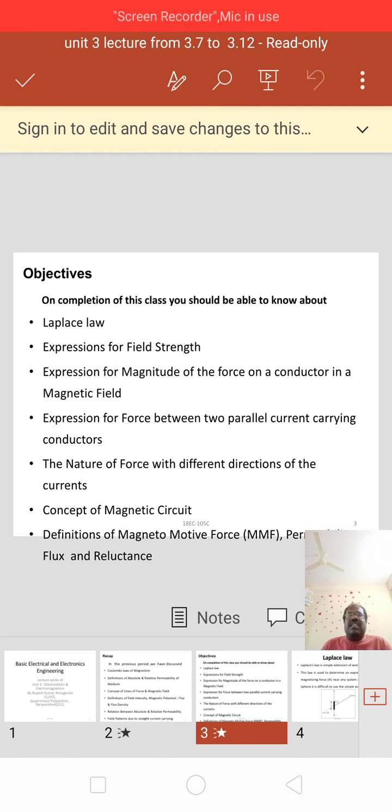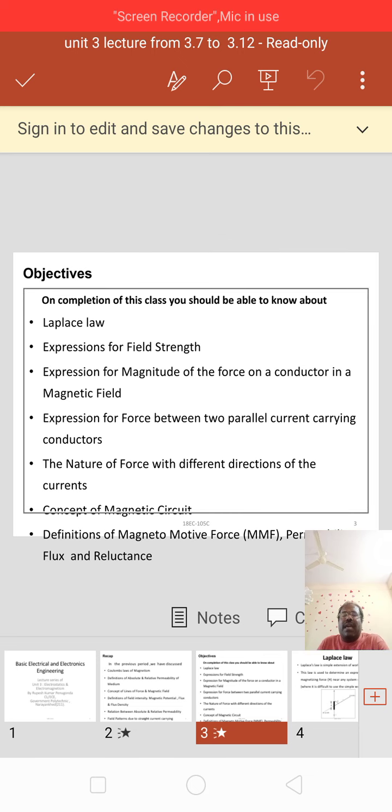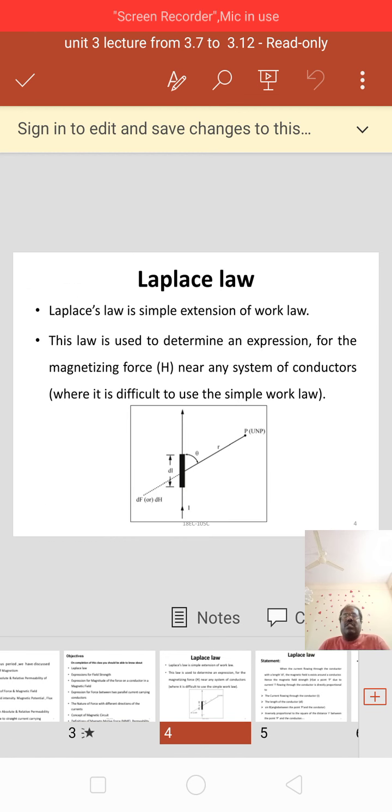On completion of this class, you should be able to know Laplace law, expressions for field strength, expression for magnitude of the force on a conductor in a magnetic field, expression for force between two parallel current carrying conductors, nature of force with different directions of the currents, concept of magnetic circuit, and definitions of magnetomotive force, magnetic flux, reluctance, etc. First of all, we would like to know what is meant by Laplace law or the statement for